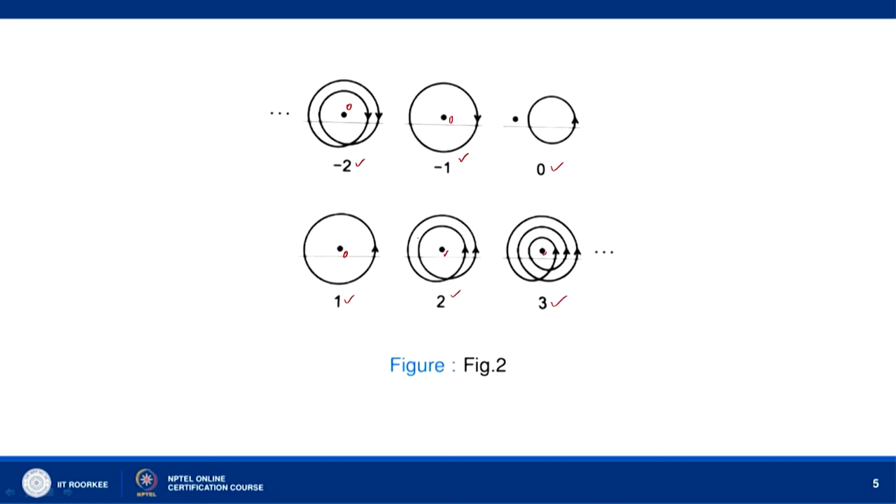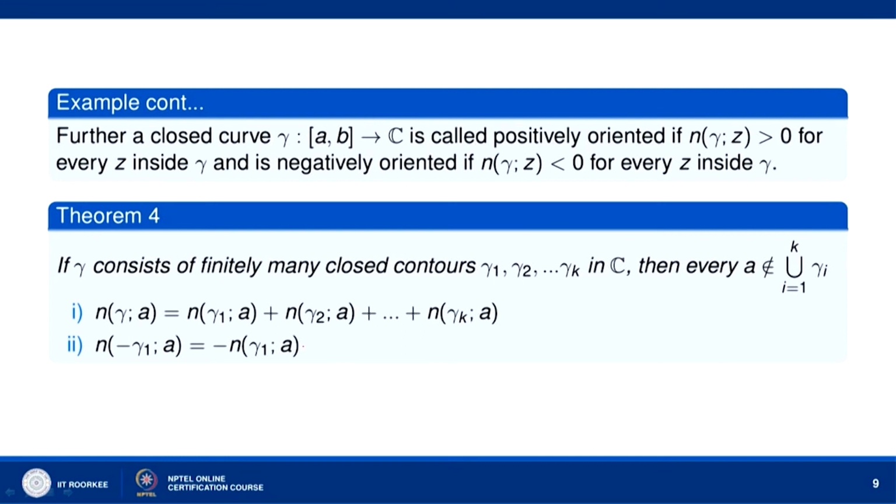You can see here that gamma consists of two curves, gamma 1 and gamma 2. So, n gamma about this point, let us say this is the origin, is n gamma 1 about the origin plus n gamma 2 about the origin. You can call this gamma 1, this gamma 2, this gamma 3, and similarly for the other curves. And this identity tells us about the winding number about the curve minus gamma 1. So, gamma 1 we are taking in the anti-clockwise direction; minus gamma 1 means we are going in the clockwise direction.